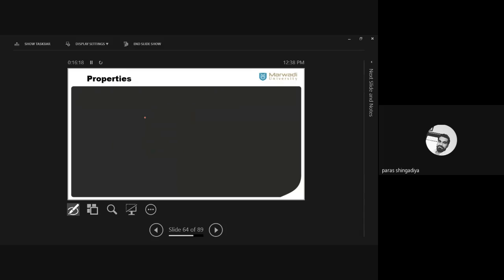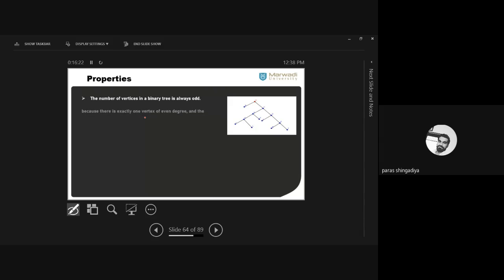Okay, and now there are a few properties related to the binary tree. Okay, in which case we can create a binary tree. What are the possibilities for the number of vertices? Clear? Because in all cases we cannot create a binary tree. Okay, by taking 8 vertices or 12 vertices, we cannot create such a tree. So what will be the possibility of the number of vertices?